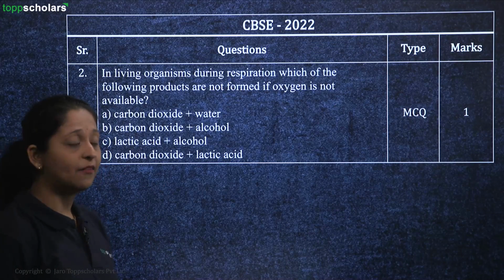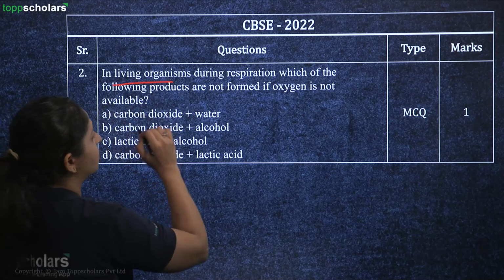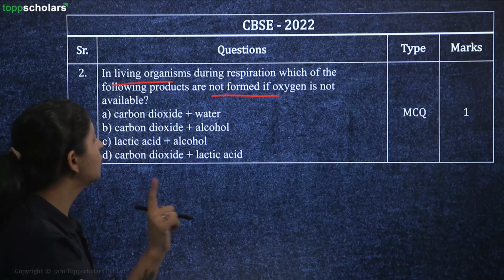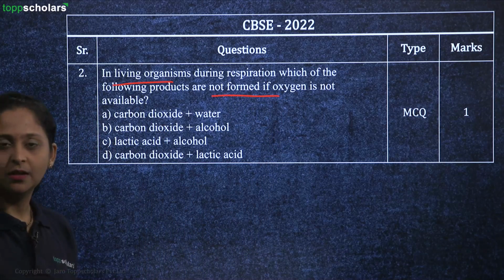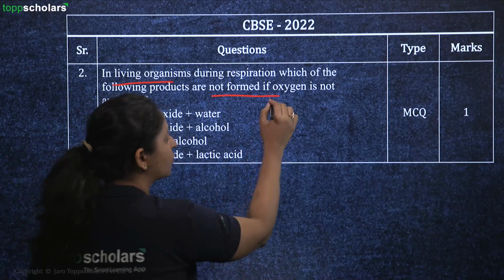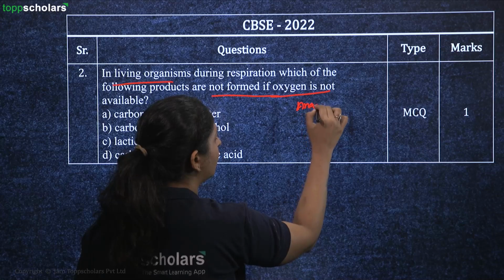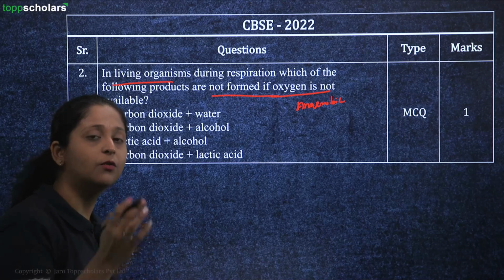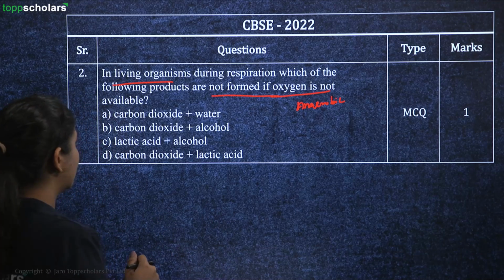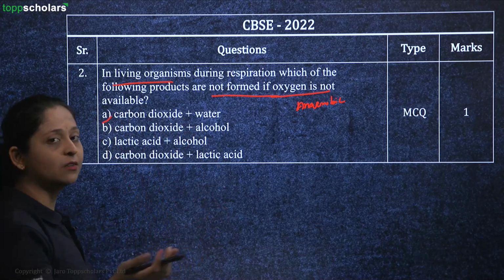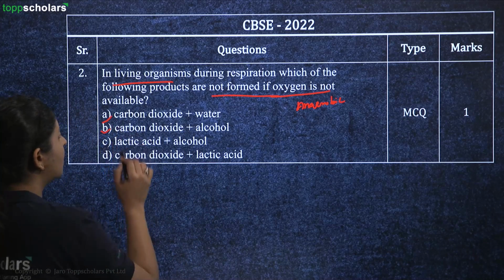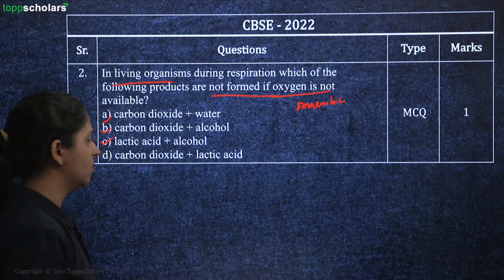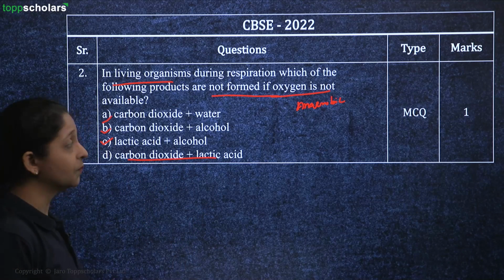Then next question you have here is, in living organisms, that is during respiration, which of the following products are not formed if oxygen is not available? So in simple terms, they are asking you, as oxygen is not available, you will be going for anaerobic respiration, right? And as you are going for anaerobic respiration, which are the products which are not formed in anaerobic respiration? So carbon dioxide and water, it is a product of aerobic respiration. Carbon dioxide and alcohol can be considered. Lactic acid and alcohol can be also considered. Carbon dioxide and lactic acid.